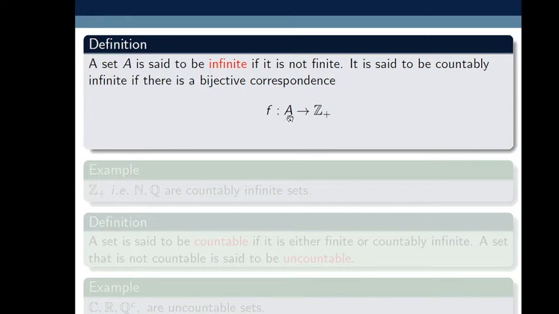So this set A is said to be countably infinite if there exists a mapping from set A to the set of natural numbers, or set of positive integers Z plus, which is bijective, meaning which is one-one and onto. Then we say that A is countably infinite.